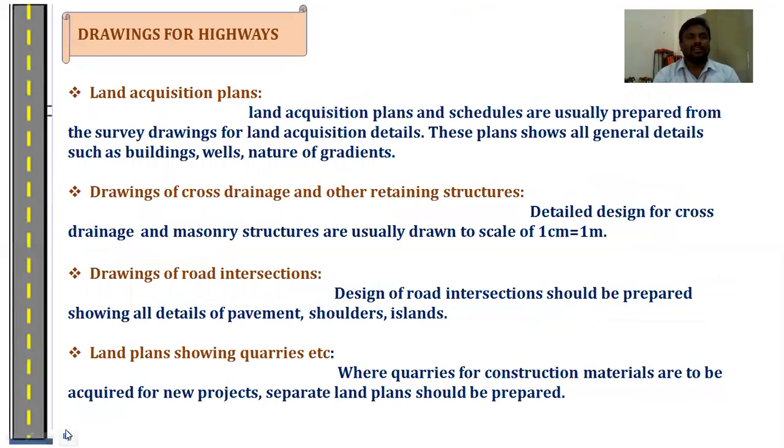Next one, drawings for the land acquisition plans. These plans show how much land is required for the construction of the project and for the future development. This map shows a clear picture of the land requirement and the cost of acquisition. Next one, drawings of the cross drainage and other retaining structures. These are the details given for the cross drainage works. When there is any obstruction, how it will overpass, and what are the drawings to be conducted at that cross drainage works. Next one is drawings of road intersection. These intersections should be laid out with traffic islands, shoulders, pavements. Last one is land plan showing forests.